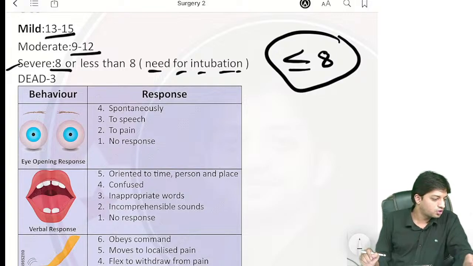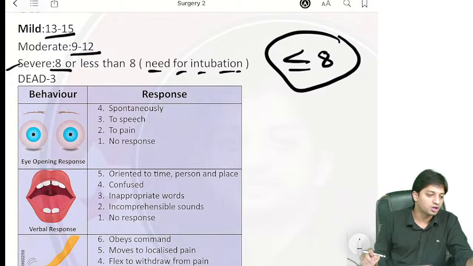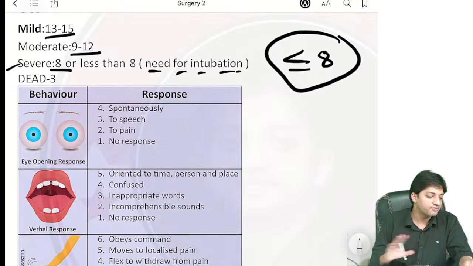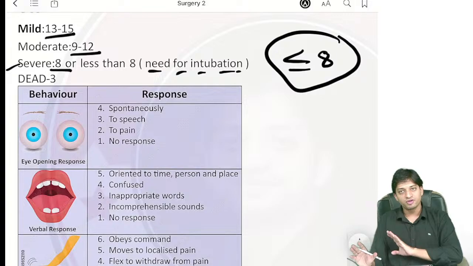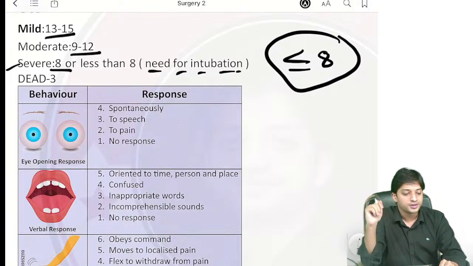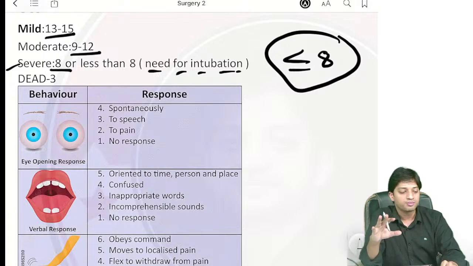Simple, will you do for all the subjects? Yes, yes, we will be doing for all the subjects, 19 subjects. We are trying to do subject wise. Yes, we are covering all the topics, everything for surgery we will cover. Nothing will be left. Whatever they have asked in the last 5 years, all the topics will be covered. Subject wise, we will be covering all important topics and 19 subjects.